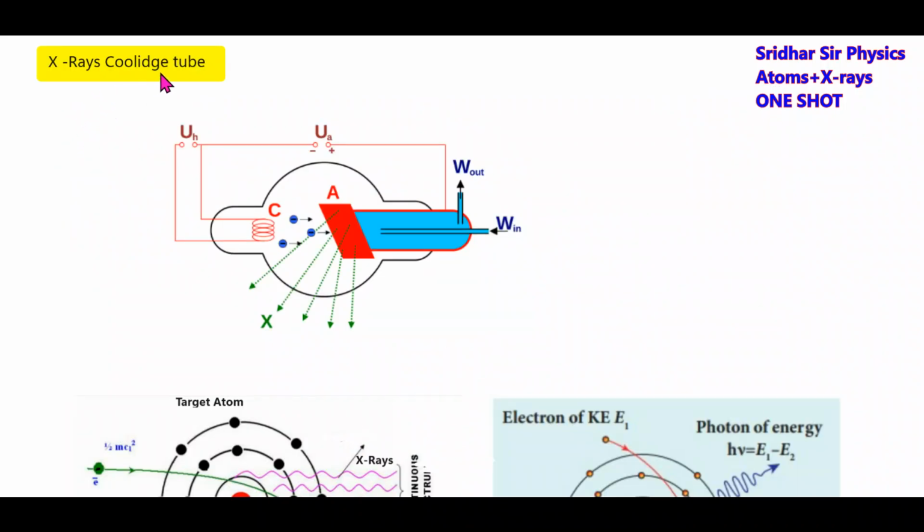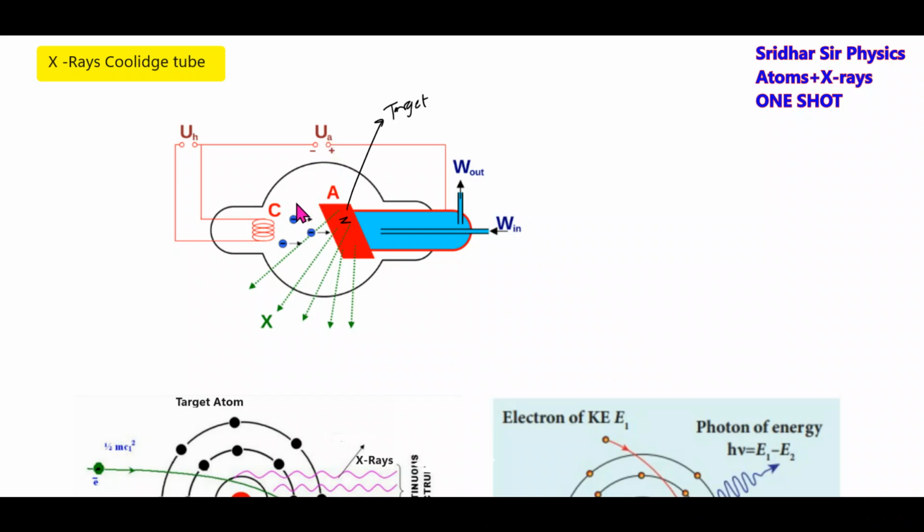Next we have the X-ray Coolidge tube. This will be a glass chamber. This will be the target atom, Z. These will be the fast moving electrons. Here we apply the tube voltage, and this will be the accelerating voltage. So first the current I will flow, which means the electrons will flow from here. These electrons when flowing will generate heat. Due to it, thermionic emission occurs. Then these electrons will get generated here.